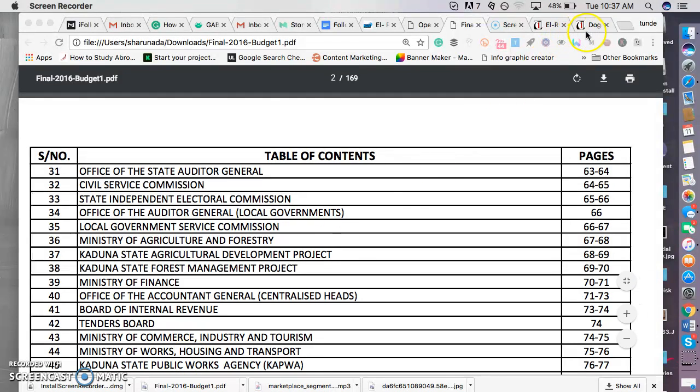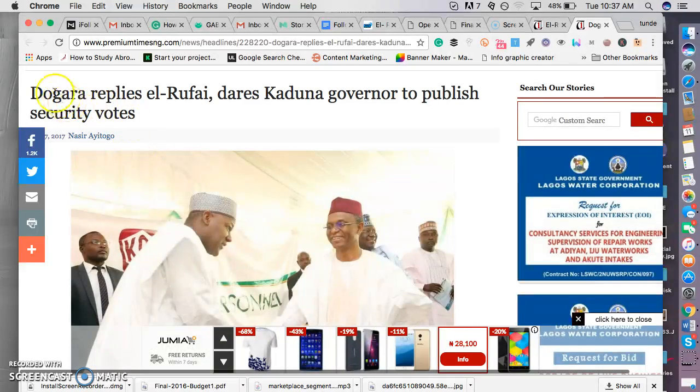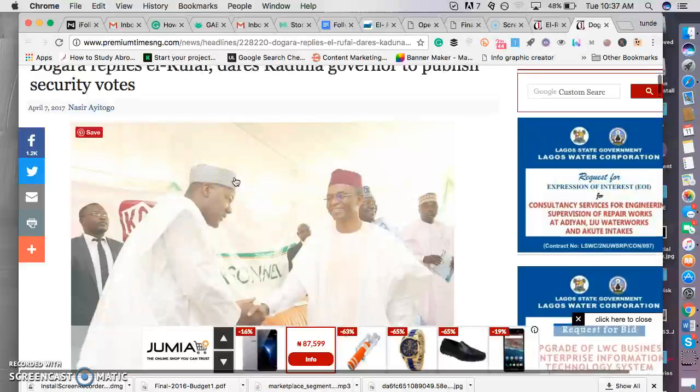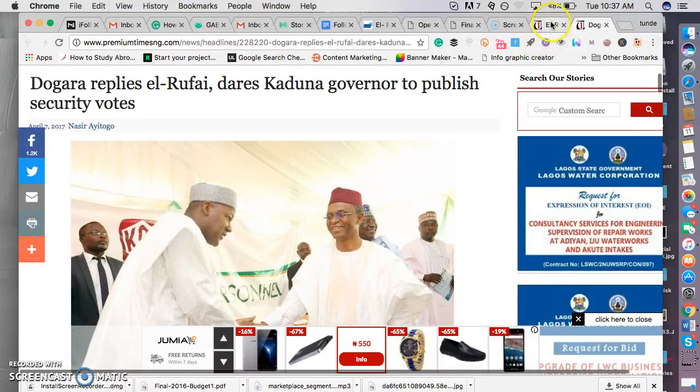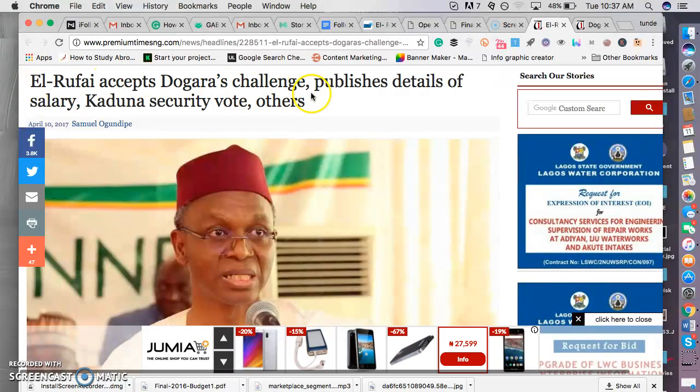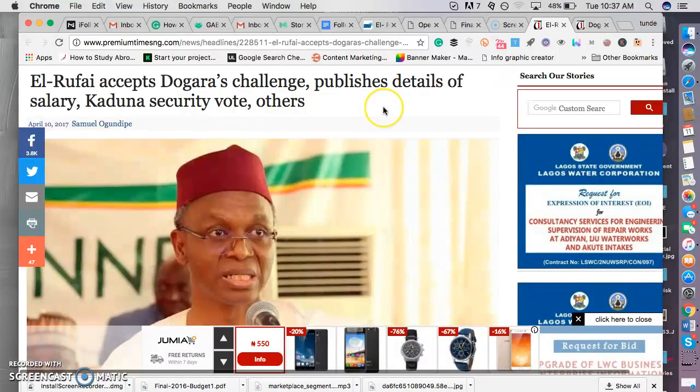As you are all aware of the news that made the rounds recently about Dogara daring the Kaduna State Governor to publish security votes, and you are also aware that he accepted Dogara's challenge by publishing the details of his salary. Today I'll be talking about how to mine data, especially when it comes to something like this.